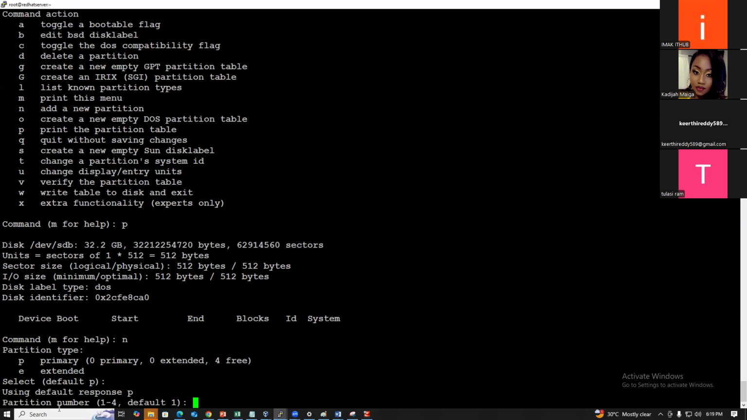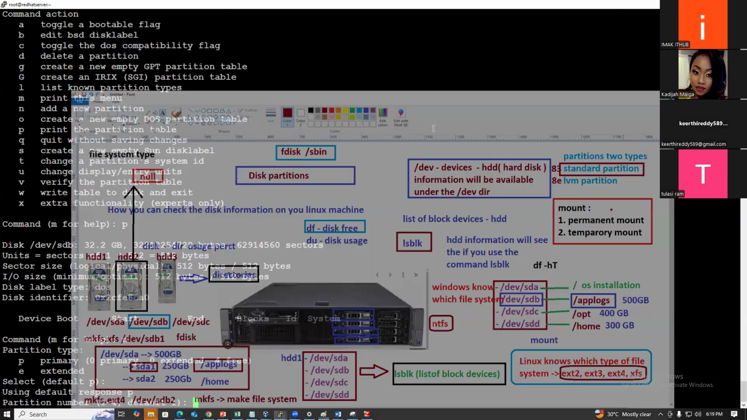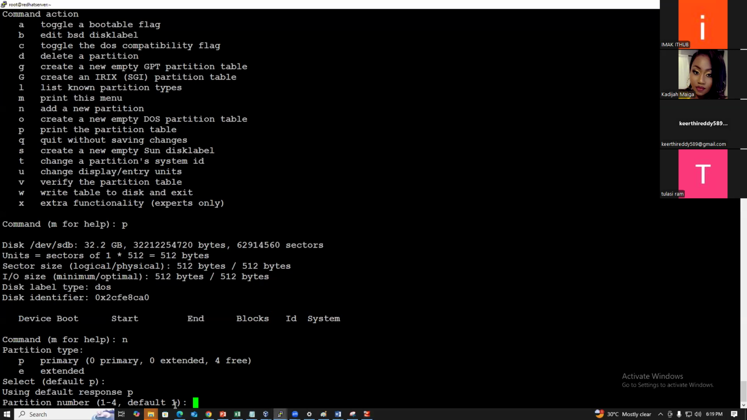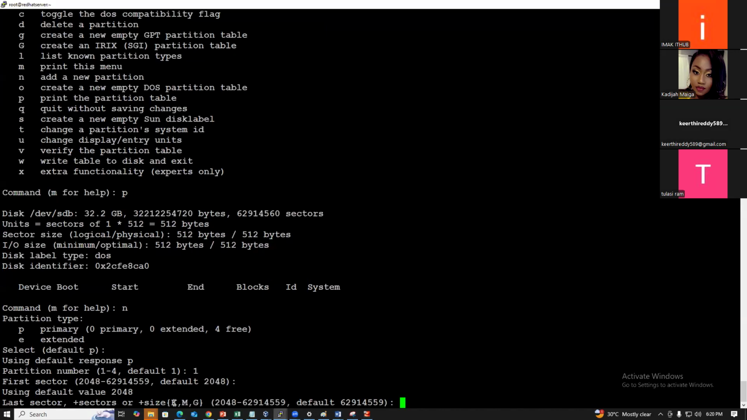How many partition numbers can we create? You can create 1, 2, 3, 4, up to 4. I want to create only 2 partitions, for example. If you are not giving any option, by default it takes the first. I'm creating partition table 1, SDB1, with first sector and last sector. For the first sector, just press enter.